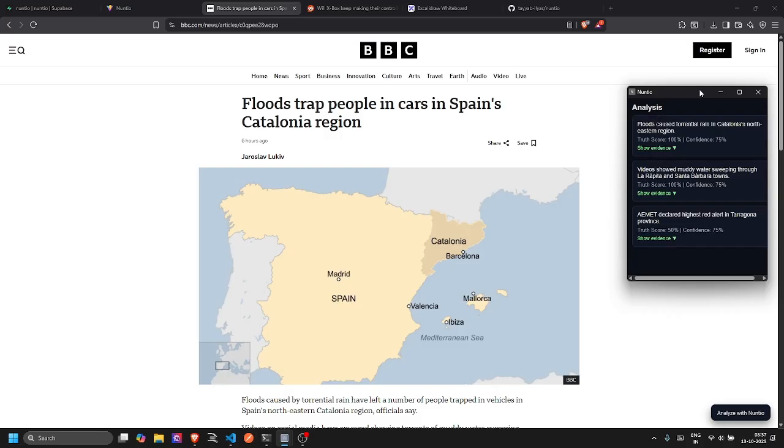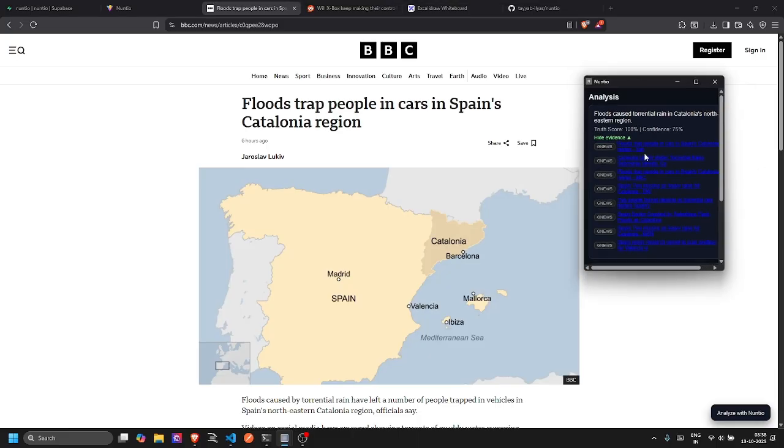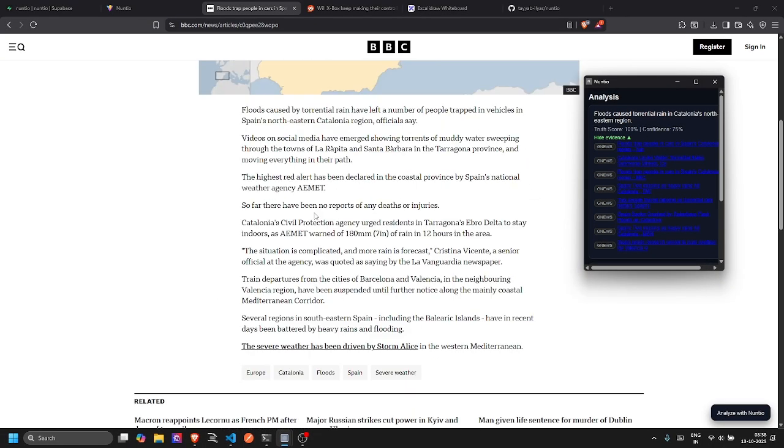So yeah, we found the results from our extension. As I discussed earlier, we found the evidence from various sources, from the Google News RSS feed. These were the related evidences for the claims which were extracted from this entire article.